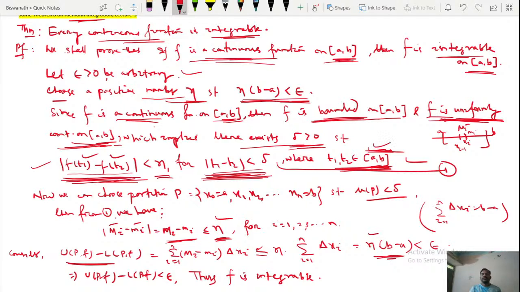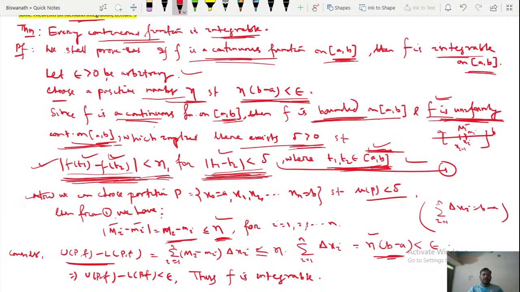Since it is uniformly continuous, if the points t1, t2 are very close to each other, then their functional values are also very close to each other. That is the concept of uniform continuity of f.